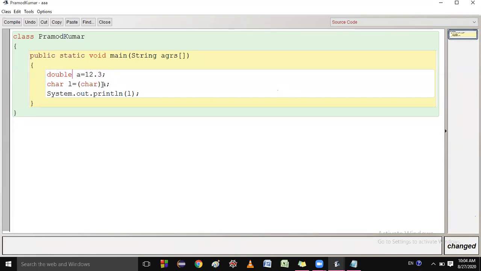If I want to convert this double into an integer, and I write int here, then what should be the result? Please tell me. This is a logical thing, not something you mug up and tell the answer.